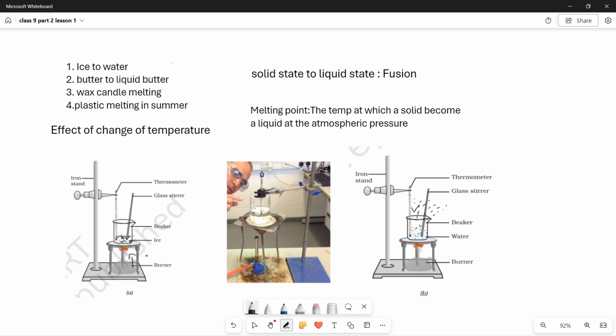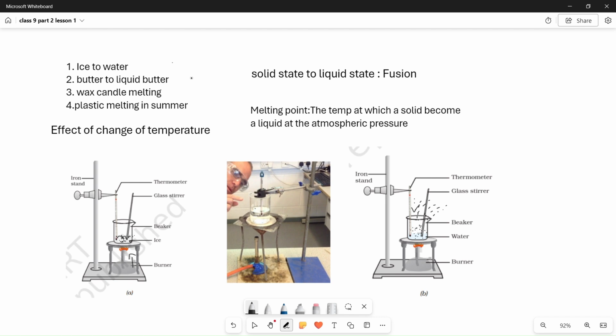Now we'll see the first transformation, that is solid state to liquid state, which is also known as fusion. Here in daily life we also observe many types of melting, right? Ice to water, a very familiar one. Then butter to liquid butter, candle melting and plastic melting. All these things are daily life melting processes.